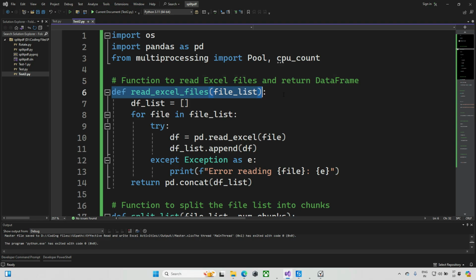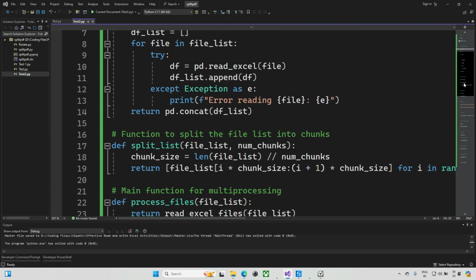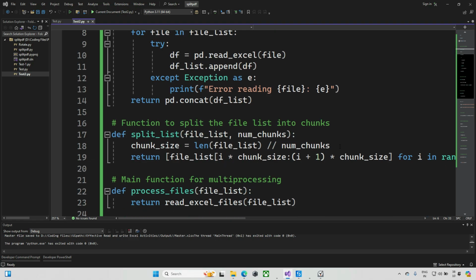So this is one of the functions where we are reading the Excel files' data and storing it into the data frame. Here it will go file by file, reading the data and storing it into the data frame. And next we can see this function to split the files into chunks. Right now I have these files, and I'm splitting them into small chunks, and later I'm uploading a bunch of them at one time.